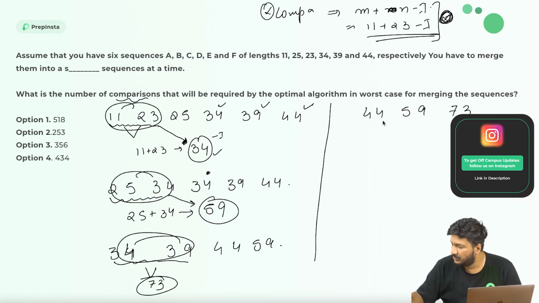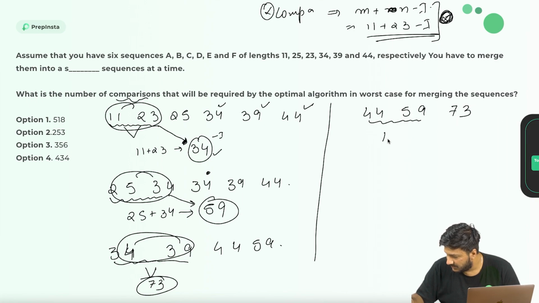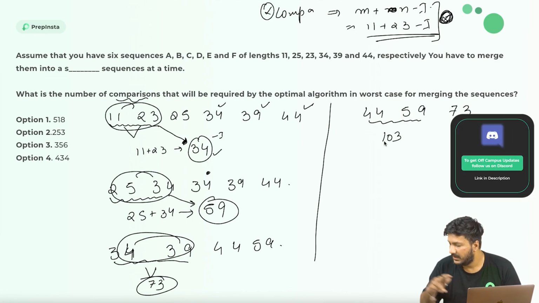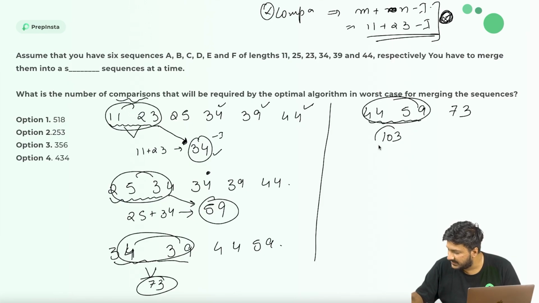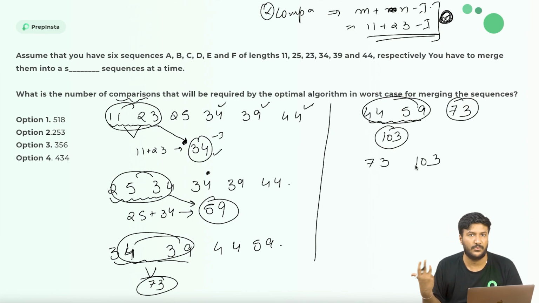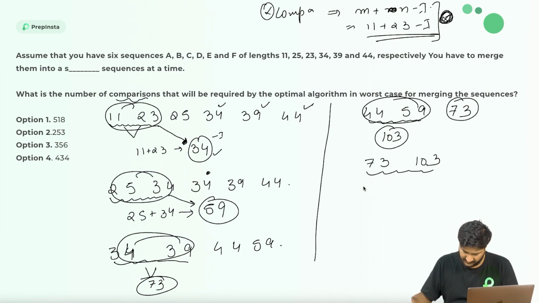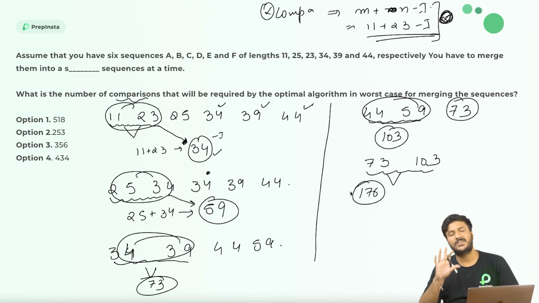Then again I'll do the same thing, that is 44 plus 59 becomes 103. So 103. Then these two strings are gone, only this is the resultant string, and this is the pending string. Again I'll write in ascending order, that is 73 and 103. Now these are the only final two strings left. So 73 plus 103 becomes 176 as the resultant, and that's the only thing.